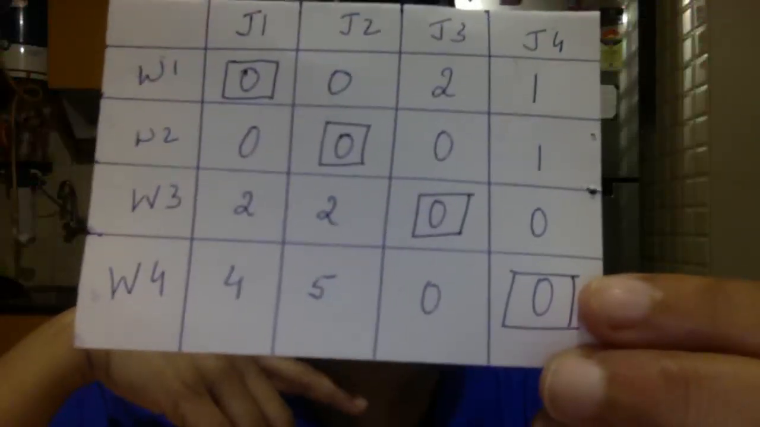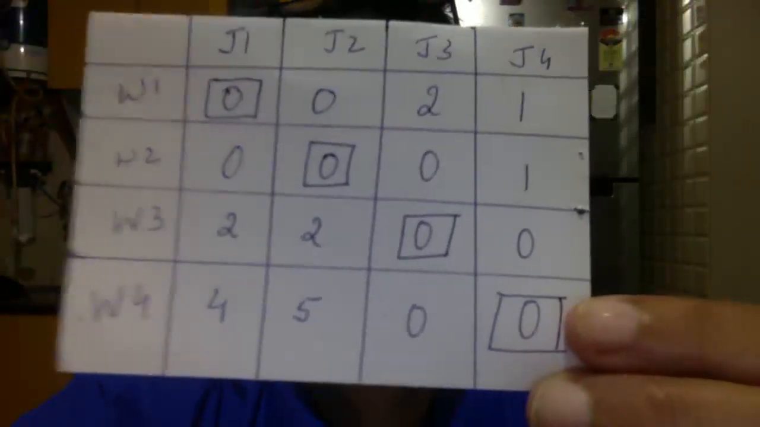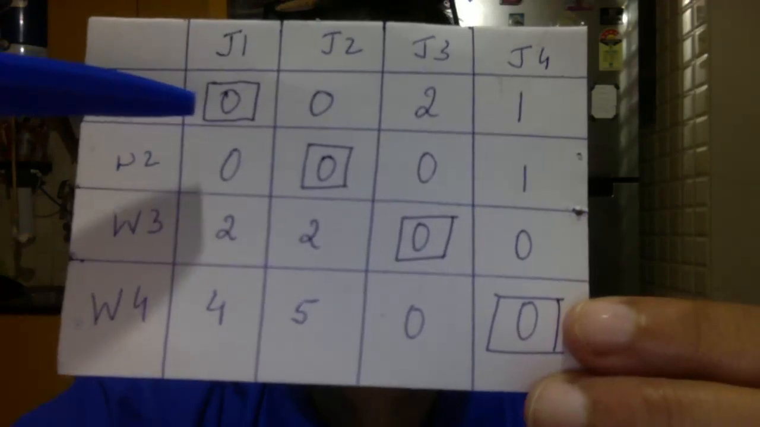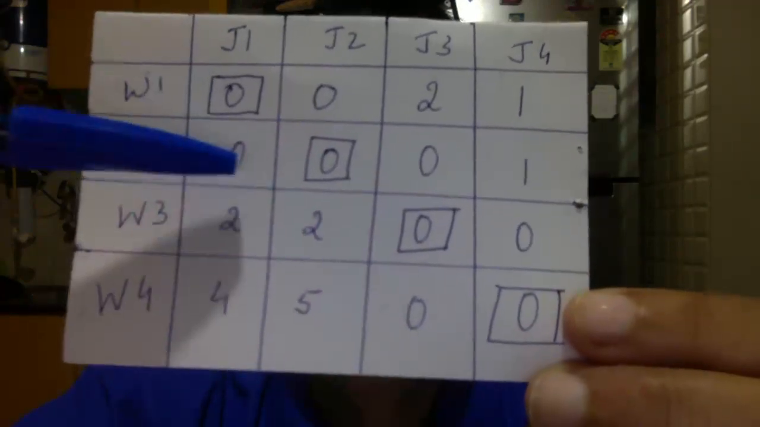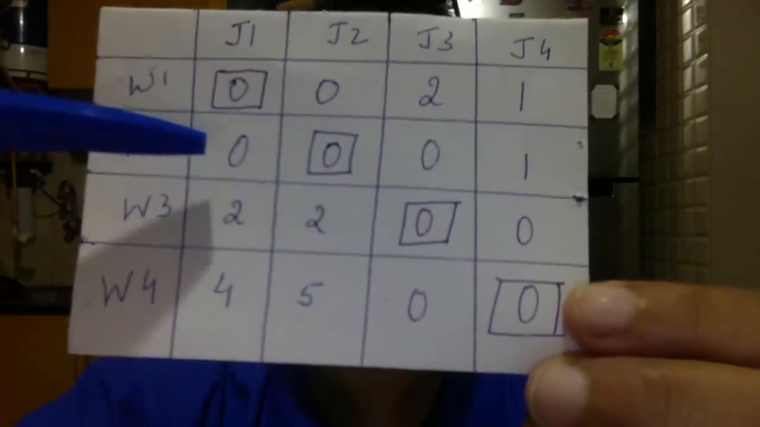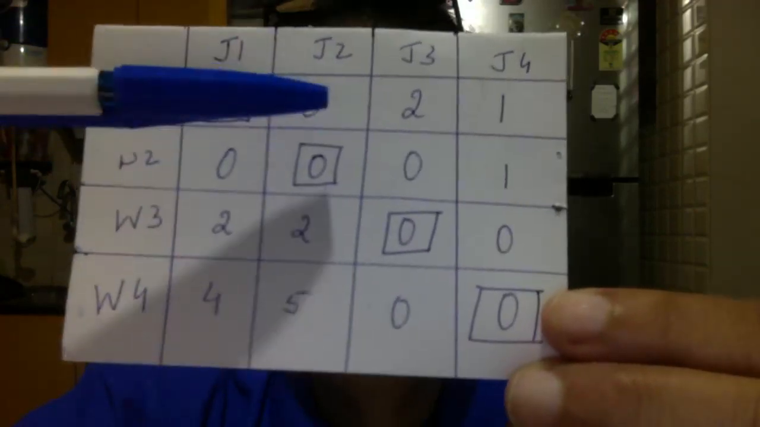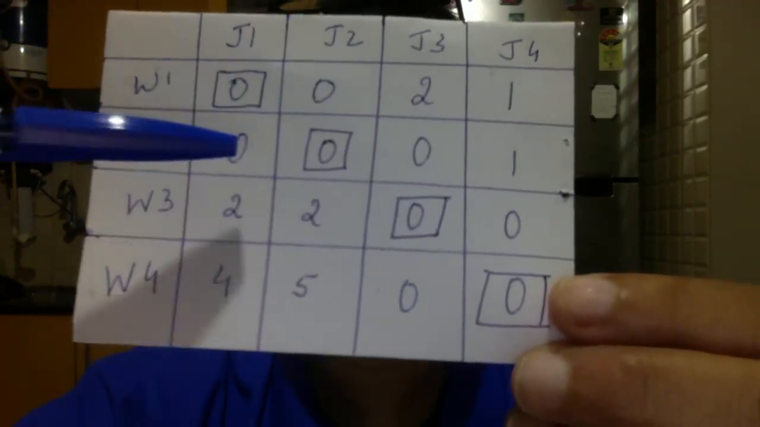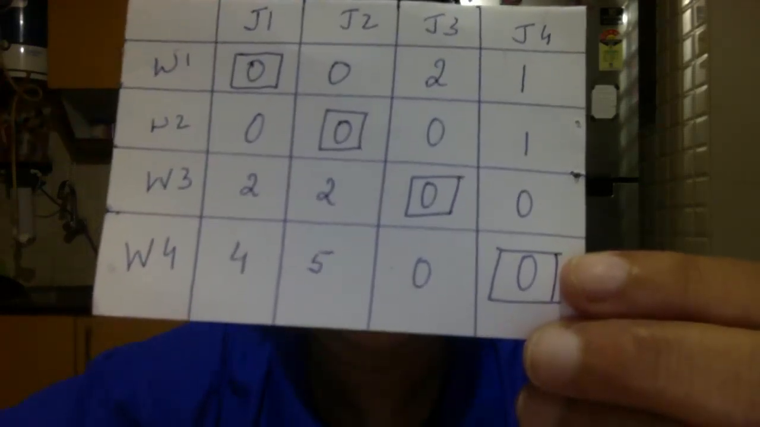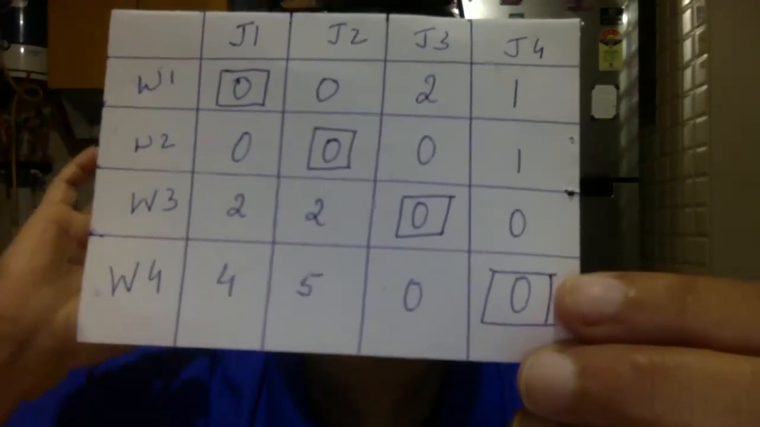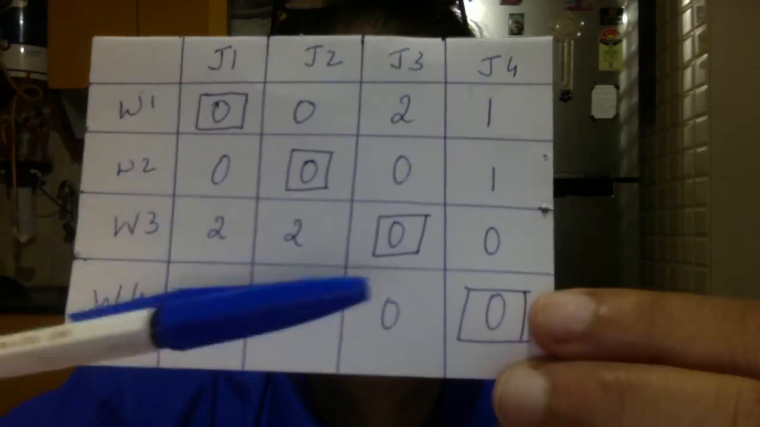Now you can see that I can allocate easily. I like to make it look cute. So W1 for J1, W2 for J2. I can interchange also. W1 can go for J2, W2 can go for J1. No problem, provided you get properly. W3 here, W4. So my allocation is done.